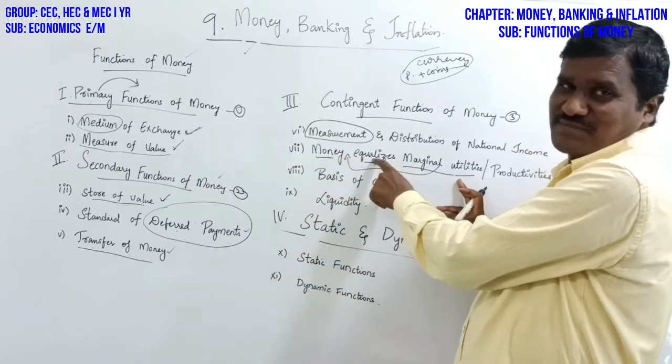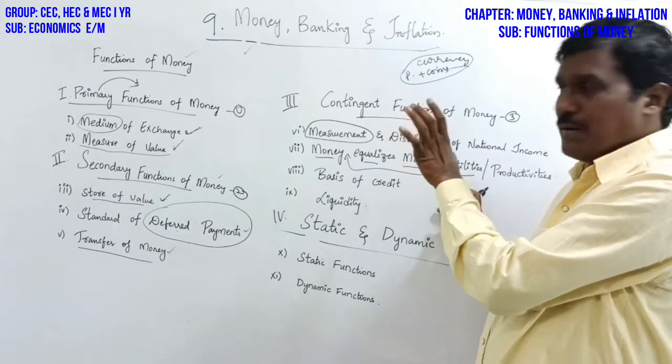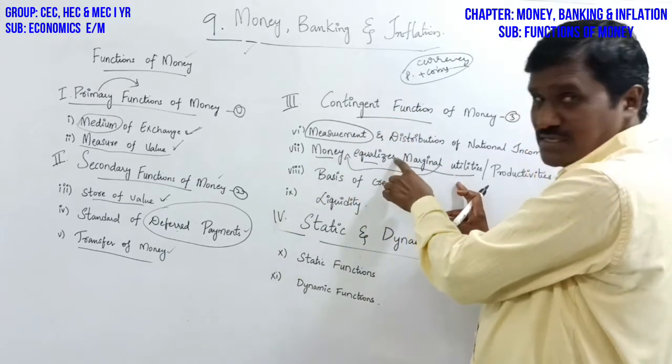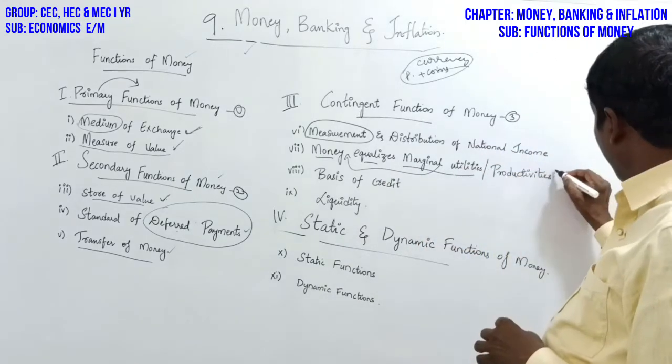So this is also one of the important functions of money. Money equalizes marginal utilities, okay, and productivity is also.